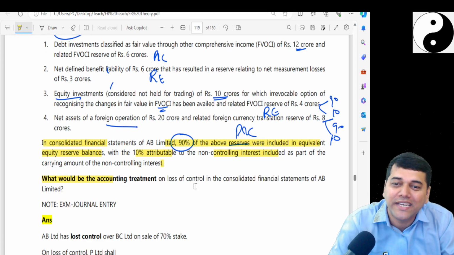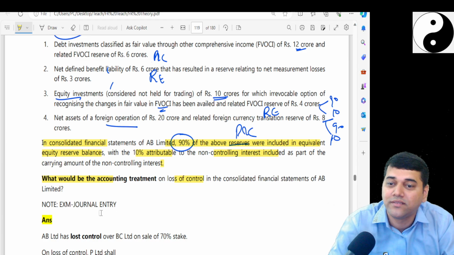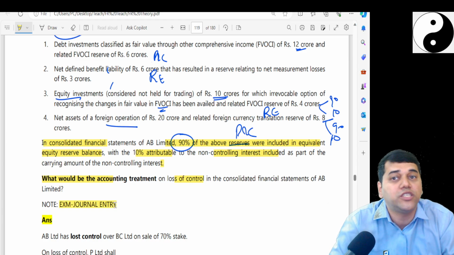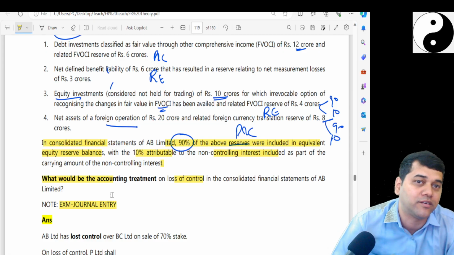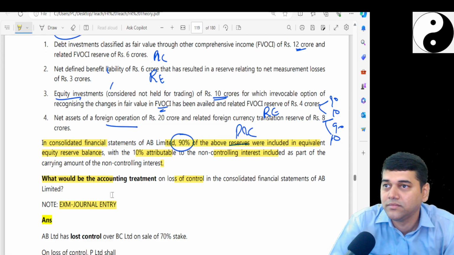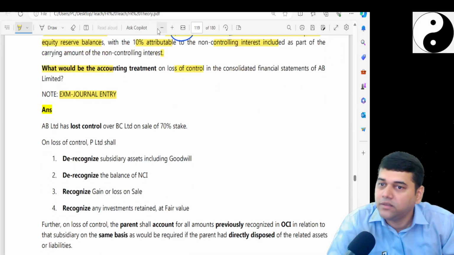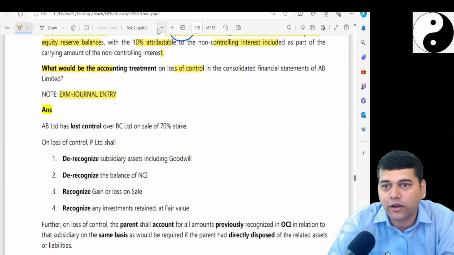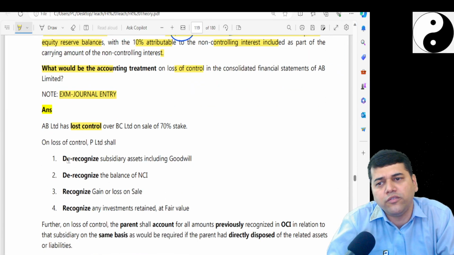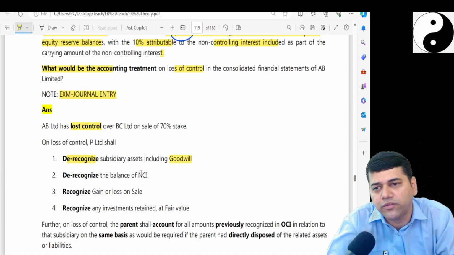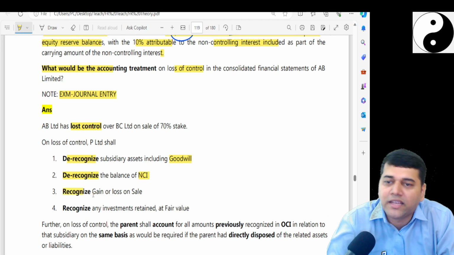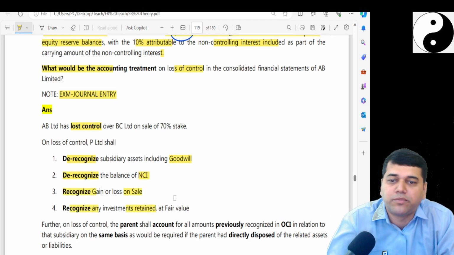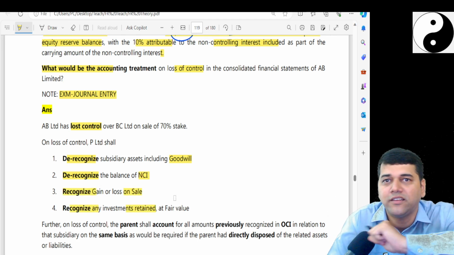What would be the accounting treatment on loss of the CFS? In exam they may ask you general entry because in the solution they have given the general entry. So your answer will be same story we will write. How do you account the loss of control? We say loss of control, we are going to derecognize the subsidiary including goodwill, derecognize the NCI, recognize the gain or loss, recognize the investment retained at a fair value. This is a standard answer we will attach to everything there.